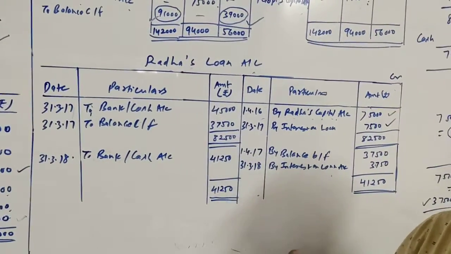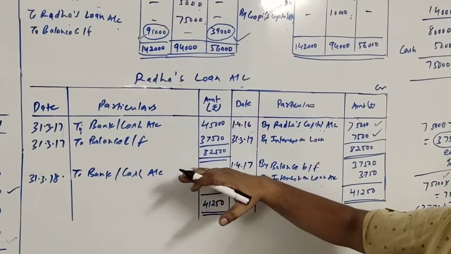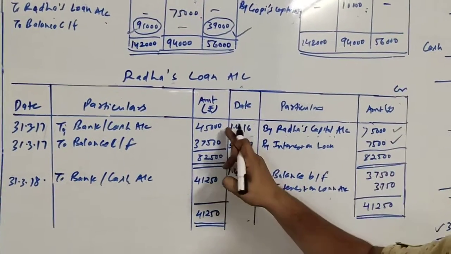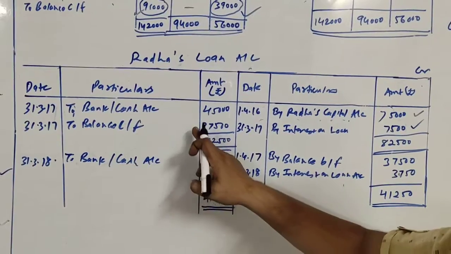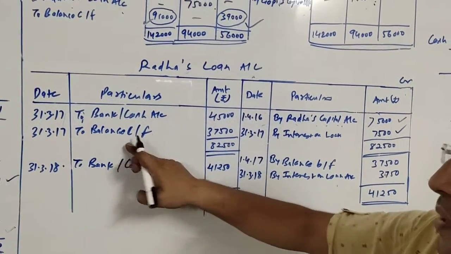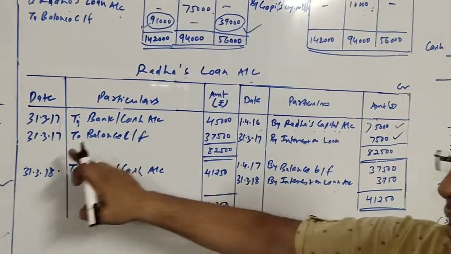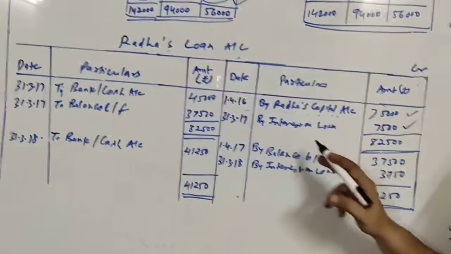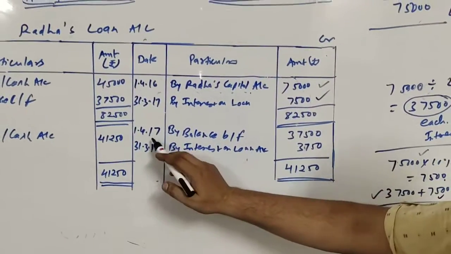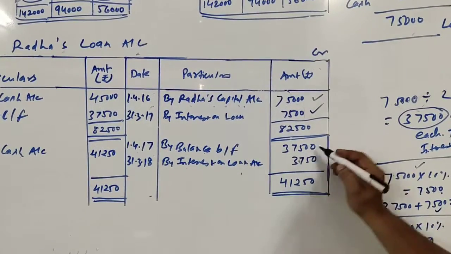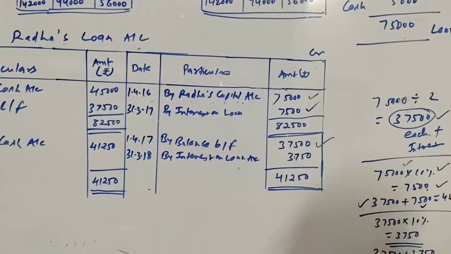Now on this day we will close that particular year, and we will find the balance. So 82,000 is the total. Out of that, 45,000 payment is made. 37,500 will remain as the balance. So, to balance carried forward 37,500, on which date? 31/3/2017. So this balance we will bring forward to the next year. We will bring it here: 1/4/2017 by balance brought forward 37,500.